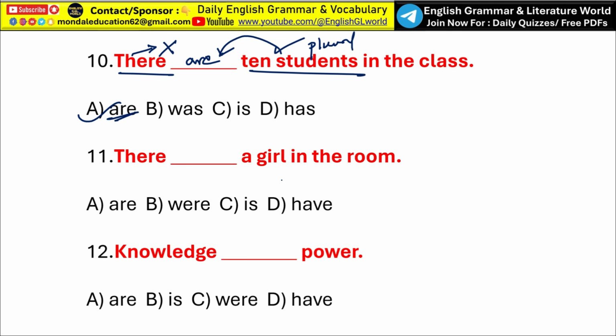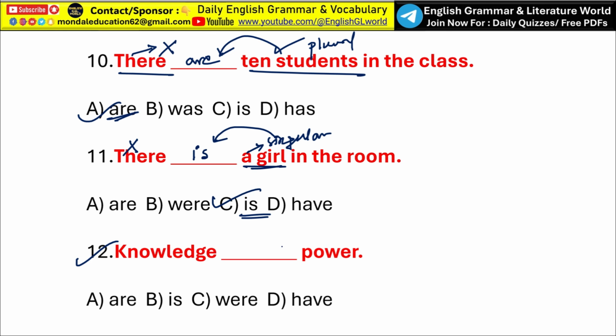Next, there dash a girl in the room. So here there is an introductory subject. So not the main subject. The main subject, that is a girl. Okay. So a girl suggests singular. So the verb should be singular. So there is a girl in the room. So option C, is, is the correct answer.